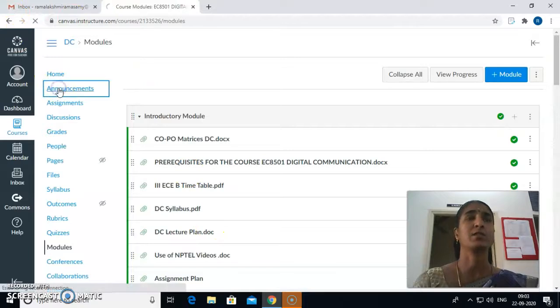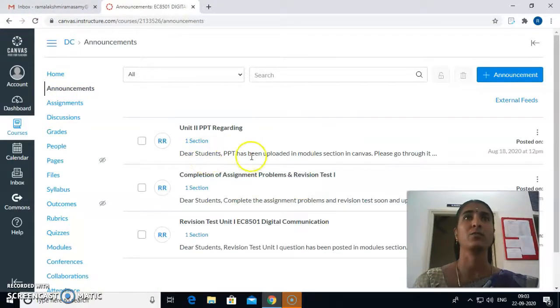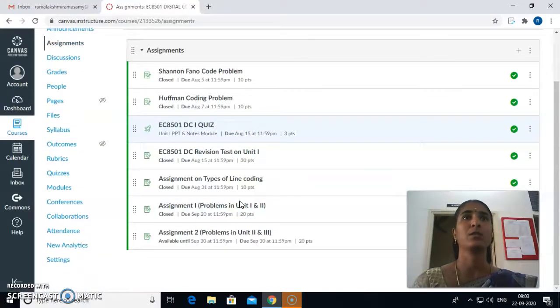And then the announcement section. I have given announcements for the students like this: your PPT has been uploaded in the module section in Canvas, please go through it, completion of assignment, revision test, like that. I have given the announcements. I have posted the assignments too in Canvas. So these are all the assignments I have posted.